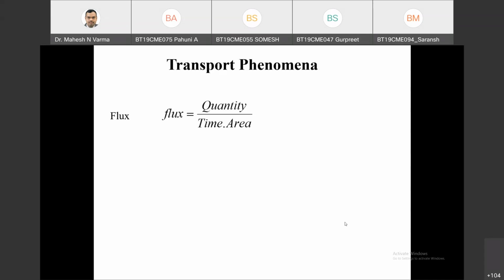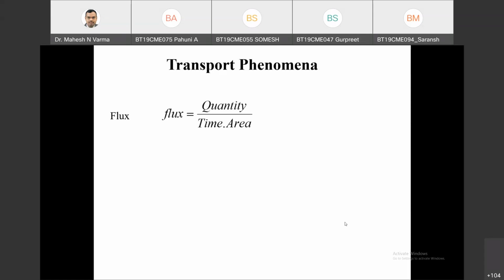Fundamentally understanding how that is molecular flux can be done very easily in conductive heat transfer. Similarly, conductive momentum transfer is very difficult to understand. That is what we are going to see in today's class.